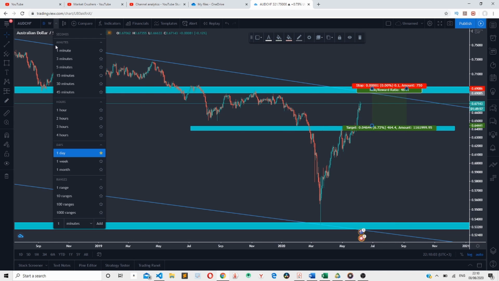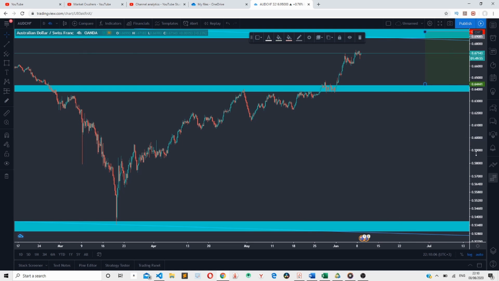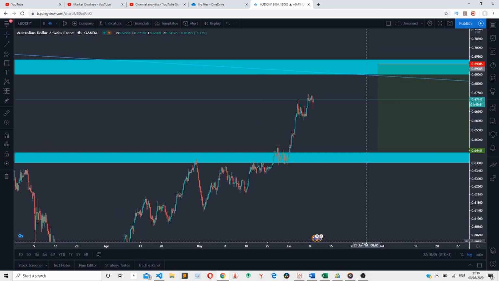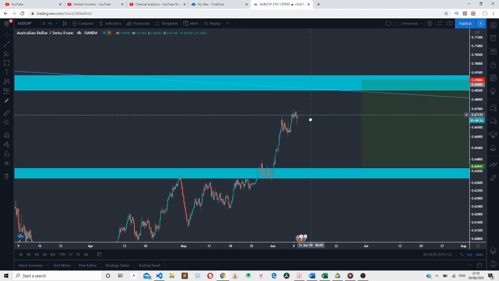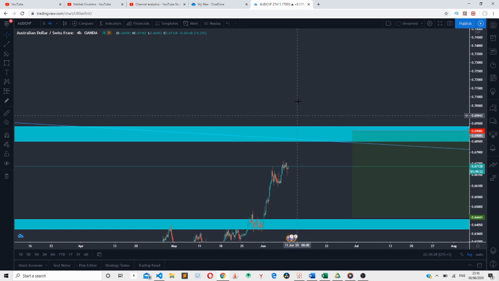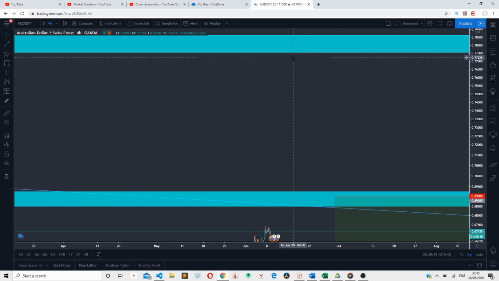But we do not just use the daily time frame for entries. We'll be using the 4-hour chart, right? If we move on to the 4-hour chart, we'll be waiting for the market to approach this region. If the market approaches this region and it shows us a reversal candlestick, then we will look for short entries. But if we do not get a confirmation here, we would wait for the market to break this key level and move to the upside, and then come back to retest it. When it retests this key level, we do not just enter, we wait for it to give us a reversal candlestick showing that we are now moving upwards, and then we'll be looking for buying opportunities up to this point.